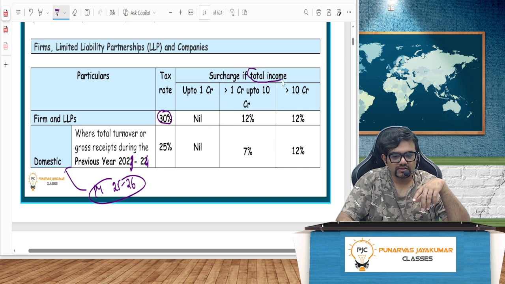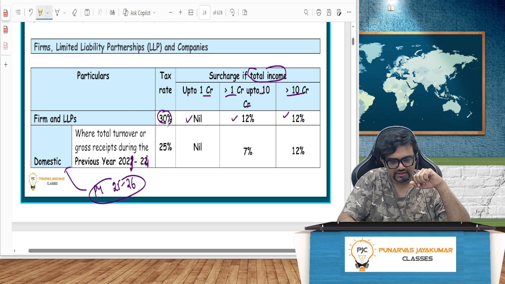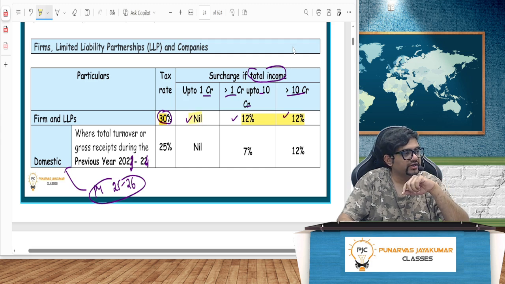Surcharge, if the total income is up to 1 crore, nil. Greater than 1 crore, up to 10 crore, 12%. Greater than 10 crore, 12%. So for firms and LLPs, since the tax rate is high, surcharge they have kept at 12%. And up to 1 crore, it is nil. In fact, not much advantage for firm and LLP.